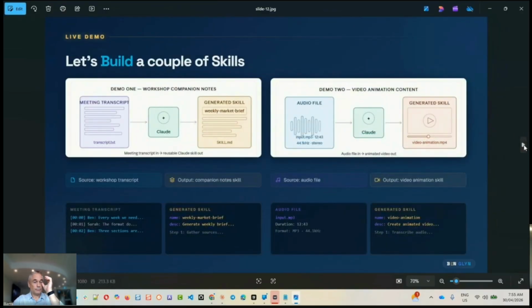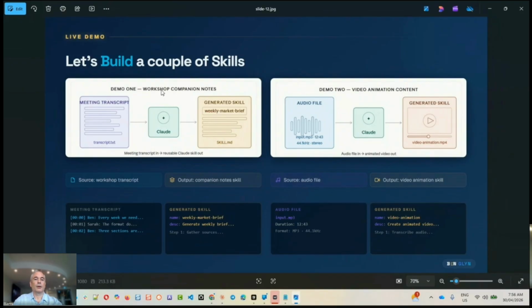Okay, so we'll go into the two demos now. The first demo I'm going to do is really looking at the transcript of last week's video. I'm going to take that transcript and generate some companion notes. The companion notes are really to help people viewing these videos historically. They can look at the companion notes and get an idea of whether it's relevant for them, should they watch the video? Or if it is relevant for them, it actually just enriches the learning experience.